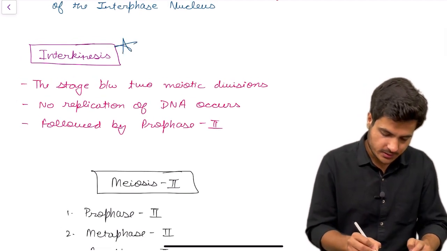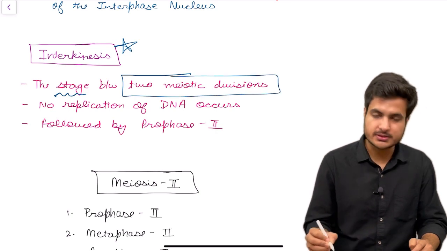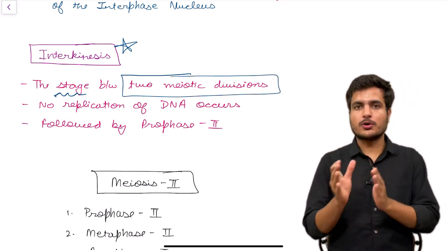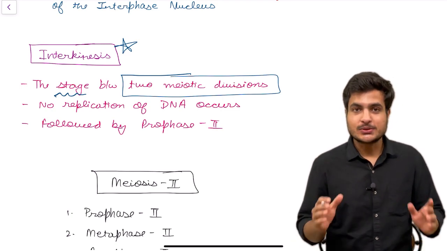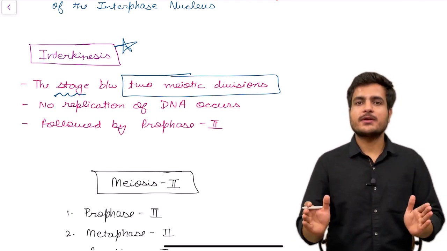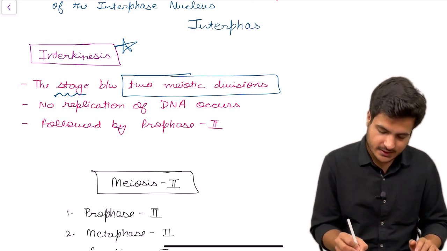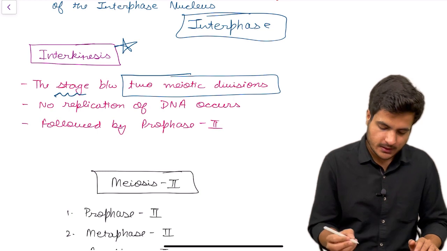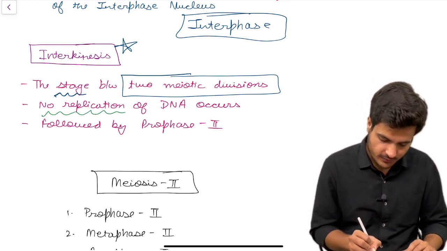Interkinesis is a special term given for a stage between two meiotic divisions. So the space between two meiotic divisions is interkinesis, and if the question comes, the space between two mitotic divisions is our interphase, the same resting phase of a cell. In interkinesis, no replication of DNA occurs.